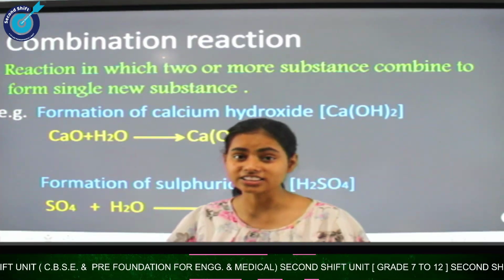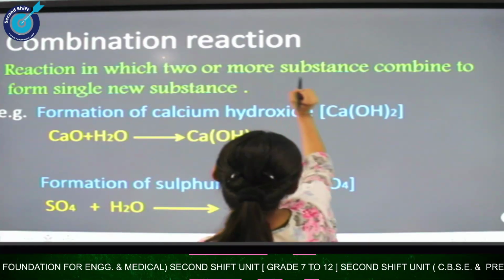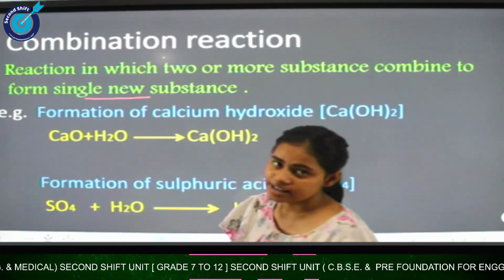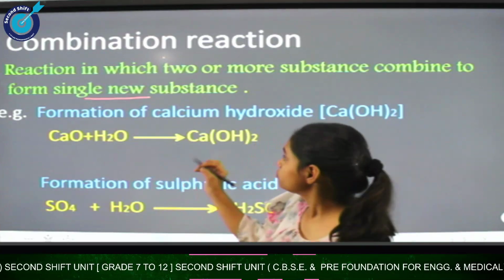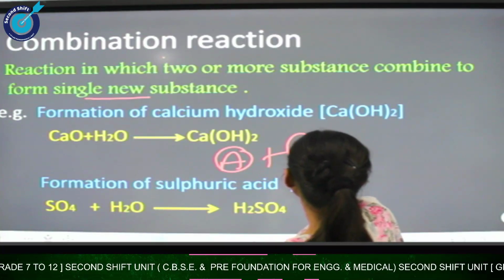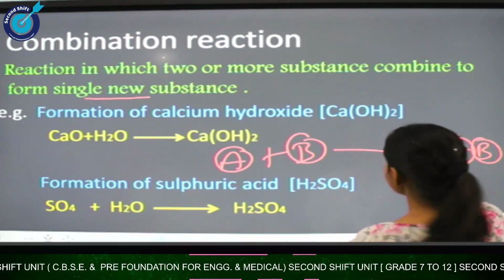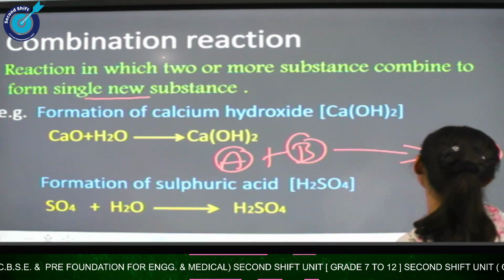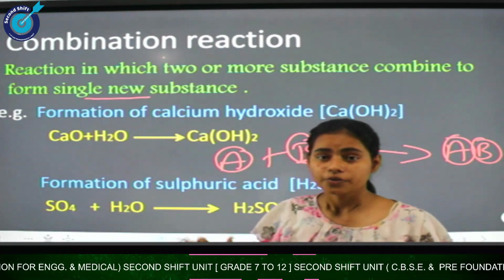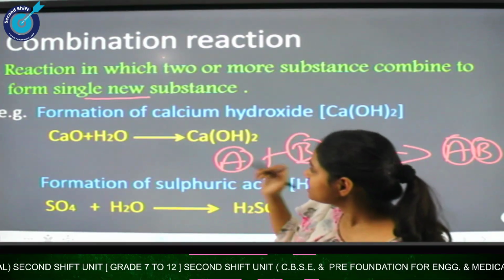So here, the first reaction is combination reaction. Let us see the definition. A reaction in which 2 or more substances combine to form a single new substance. It means that the reaction in which 2 or more substances combine to form just a single substance. Here, when A and B combine, it gives AB, which is drawn now. So by the name we can see that when 2 reactants are combined and give a product, we can call it a combination reaction.